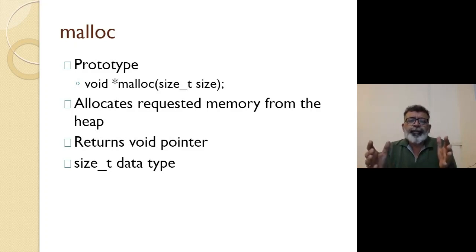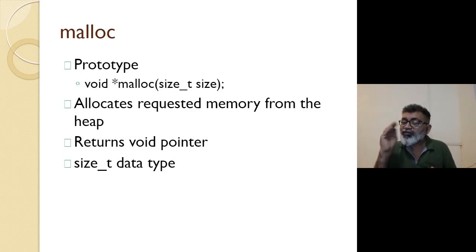So, what does the body of the malloc function do? It sees how many bytes are to be allocated. That's the size, right? I have written that the argument is the size. So that many bytes are to be allocated.